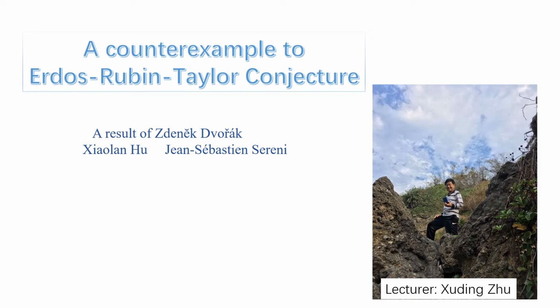Hello everyone. Today I'm going to talk about a result of Zdeněk Dvořák, Hu, and Sebastian-Sereni. They give a counterexample to a conjecture of Erdős-Rubin-Taylor. This conjecture is about the multiple list coloring of graphs. The conjecture was proposed in 1979, so it is an old conjecture and attracted a lot of attention.